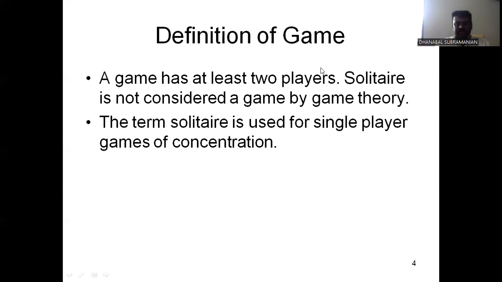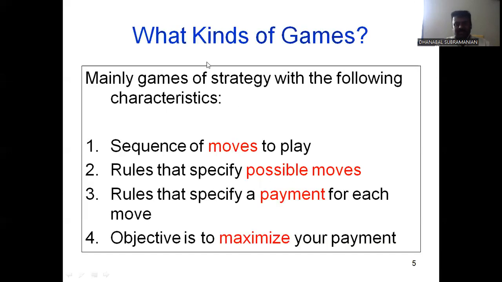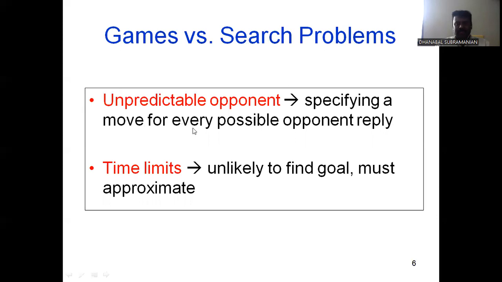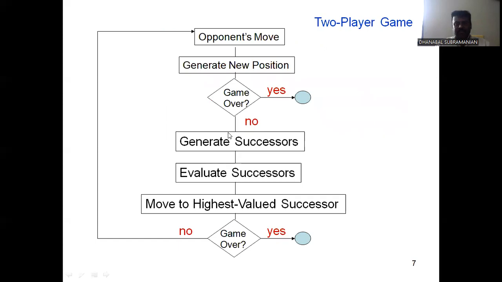The game theory: what kinds of games? There are 4 important characteristics: the sequence of moves to play, rules that specify possible moves, rules that specify payment for each movement, and the objective of maximizing your payment. It's a game with search problems, with an unpredictable opponent. Here is a simple flow diagram of how to play a 2-player game and execute the sequence one by one. If you complete the final level, the game is over. Otherwise, generate a successor, and based on the successor, execute the operations one by one.